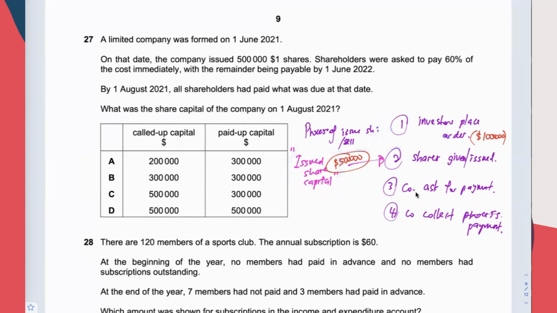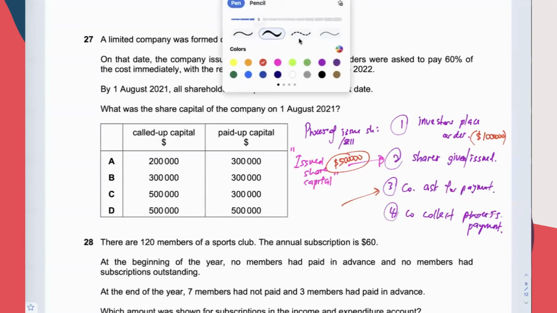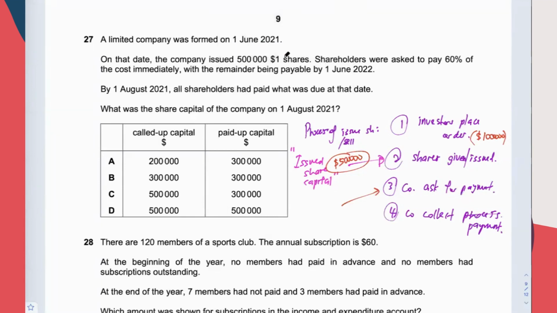Next, company asks them for payment. After company has asked them for payment, the part of the share which have been asked payment for, we call them call up share capital.